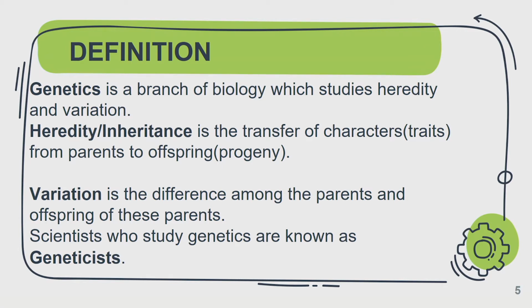You want to study more on heredity and variation. So if you are studying anything on genetics, you are studying two major things, heredity and variation. Don't forget, heredity is the transfer of characteristics from parents to their offspring, while variation is the differences we have.